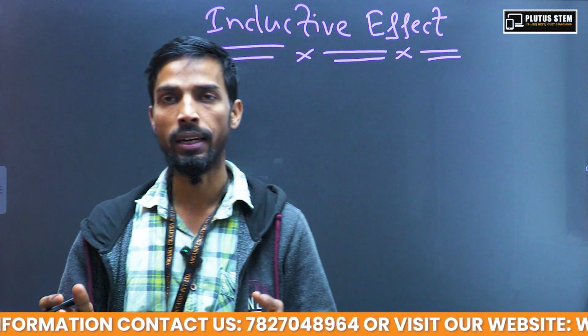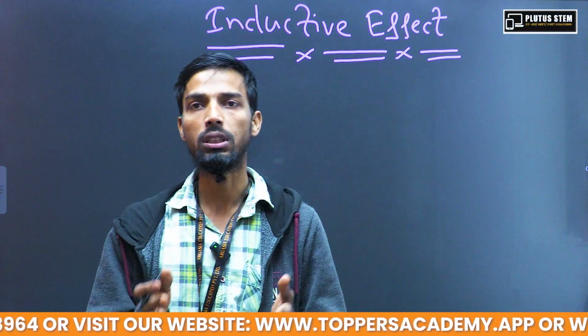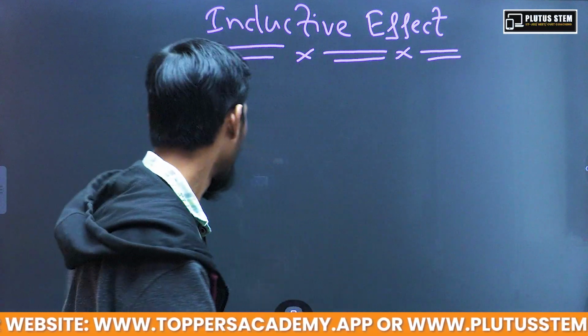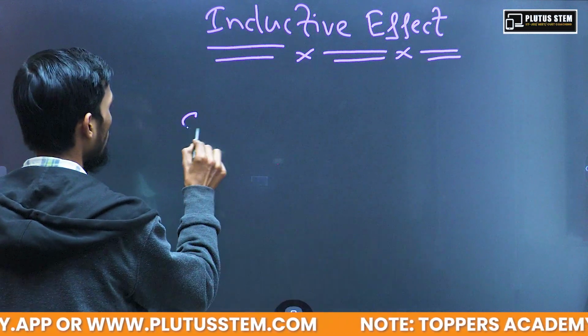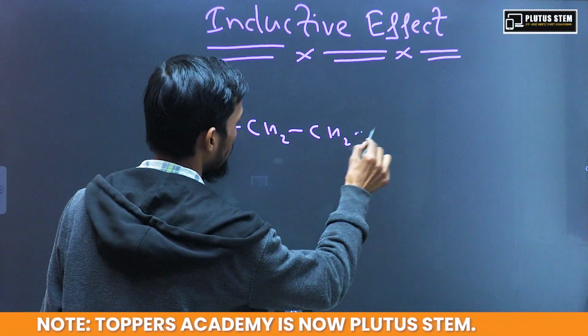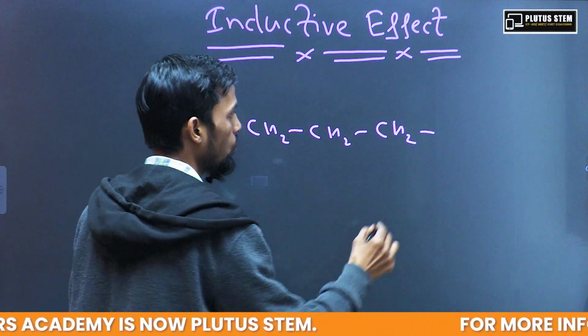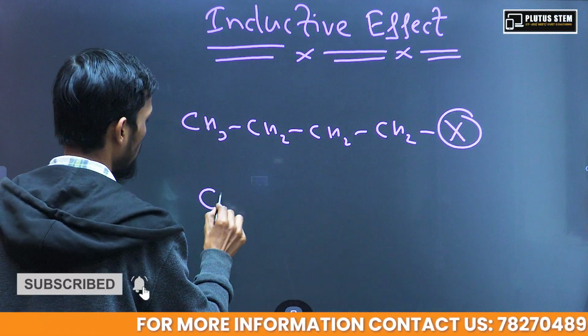So this is the phenomenon in which a carbon chain gets some positive or negative charge. If you visualize over here, CH3, CH2, CH2, CH2, let's say some group X is attached.